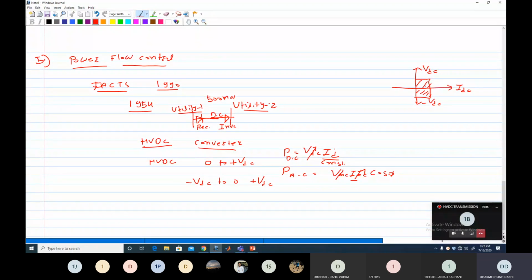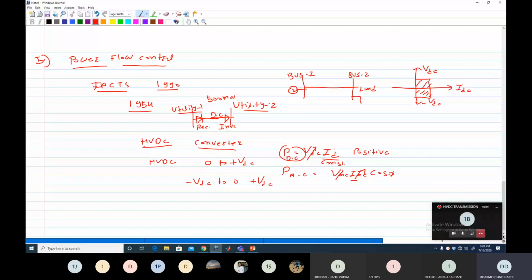So what is the meaning of this two region operation of the HVDC line? Suppose here it is plus VDC, here plus IDC. It means your PDC is positive. So in this case, power is transmitted from bus 1 to bus 2, because bus 1 is, suppose, the generator bus. So obviously power is transmitted from bus 1 to bus 2, the load side.